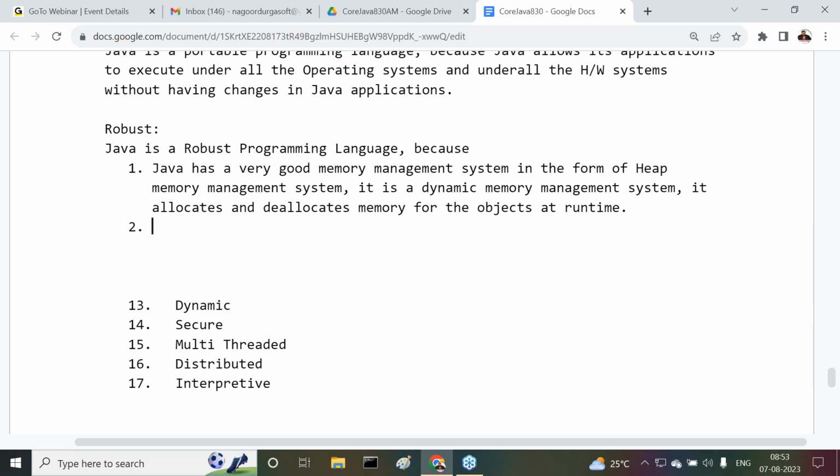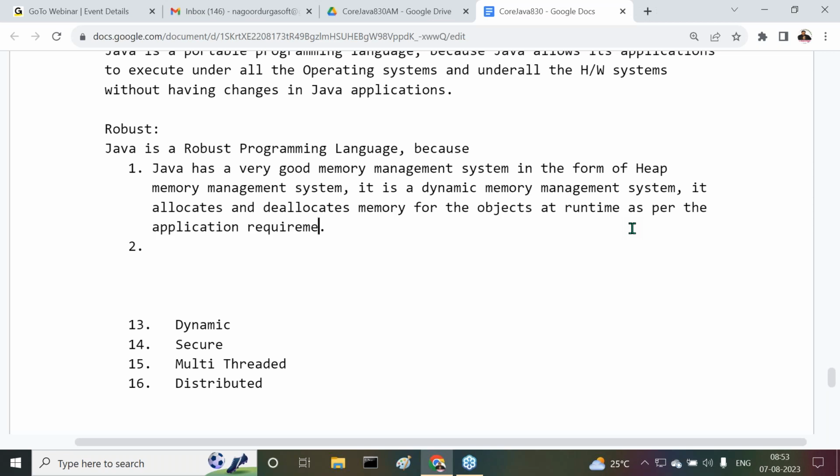Point number one. Java is a robust programming language because of one reason: Java has a very good memory management system in the form of heap memory management system. It is a dynamic memory management system. It allocates and deallocates memory for the objects at runtime as per the application requirement. That's it. As per the application requirement.